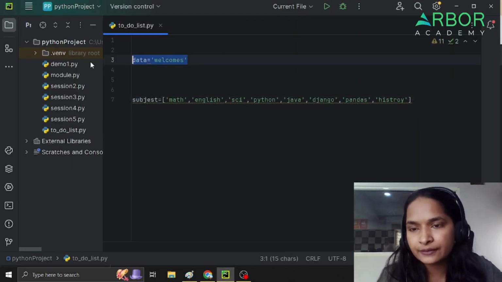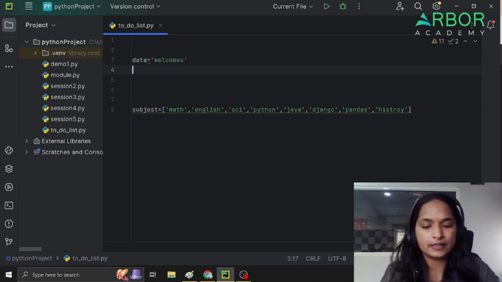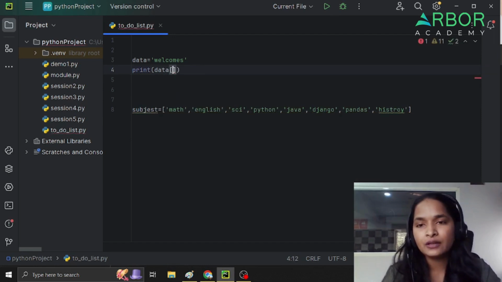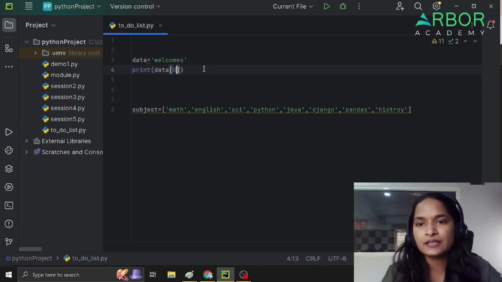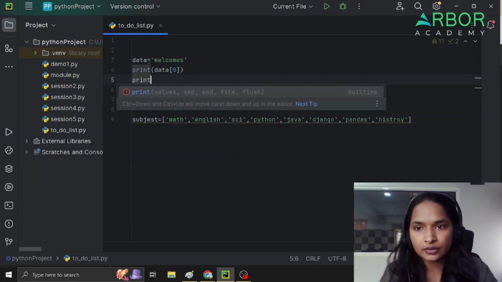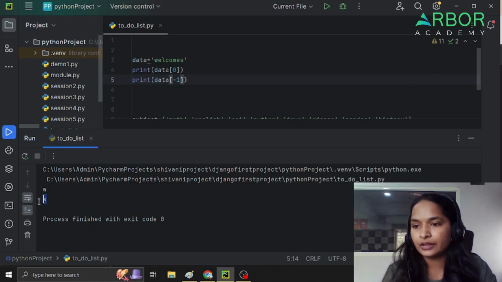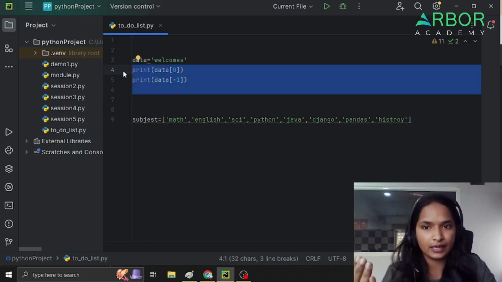Now I have created one data structure, like a string data structure. I want to fetch only the first item from this data. So what do I need to do? Data and then the index number. We are fetching from positive indexing, so this one gives us W. What if I want to fetch the last value or last character? Here we can go with negative indexing. But with indexing we cannot fetch multiple values at one time. That time slicing comes into the picture.